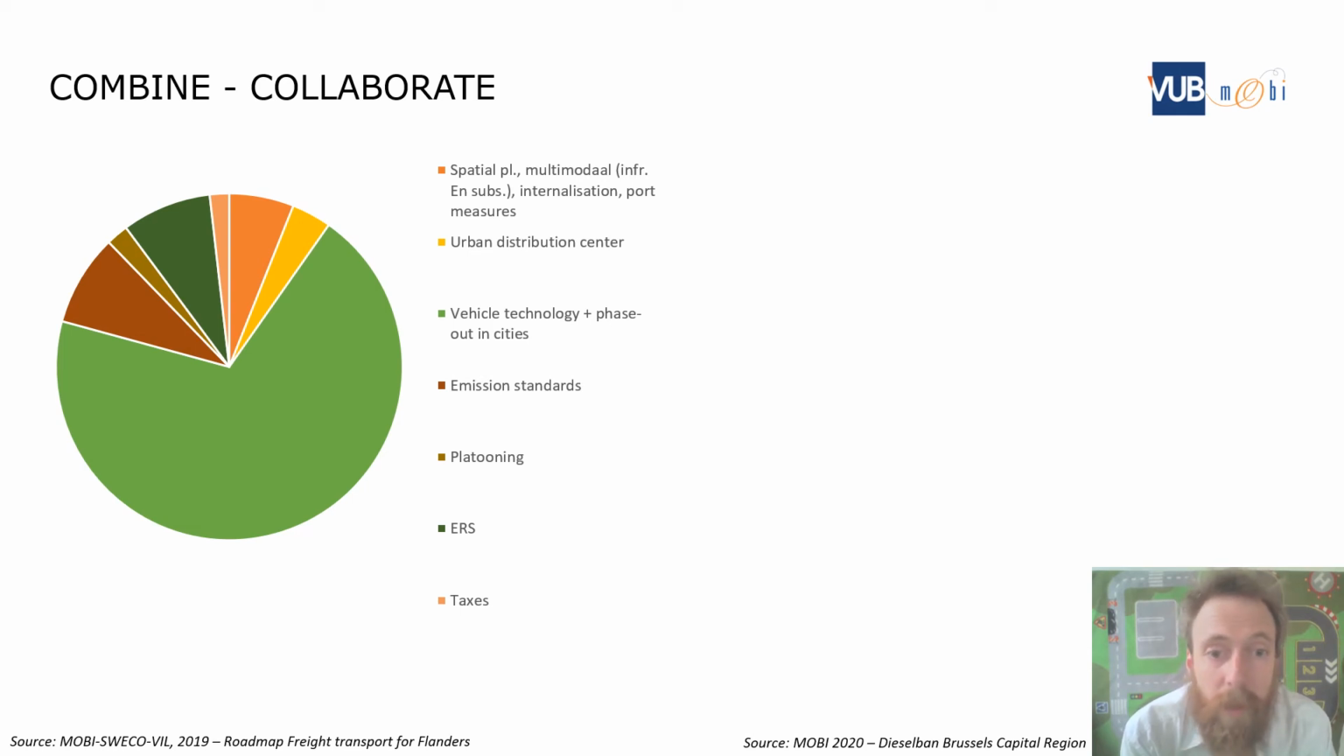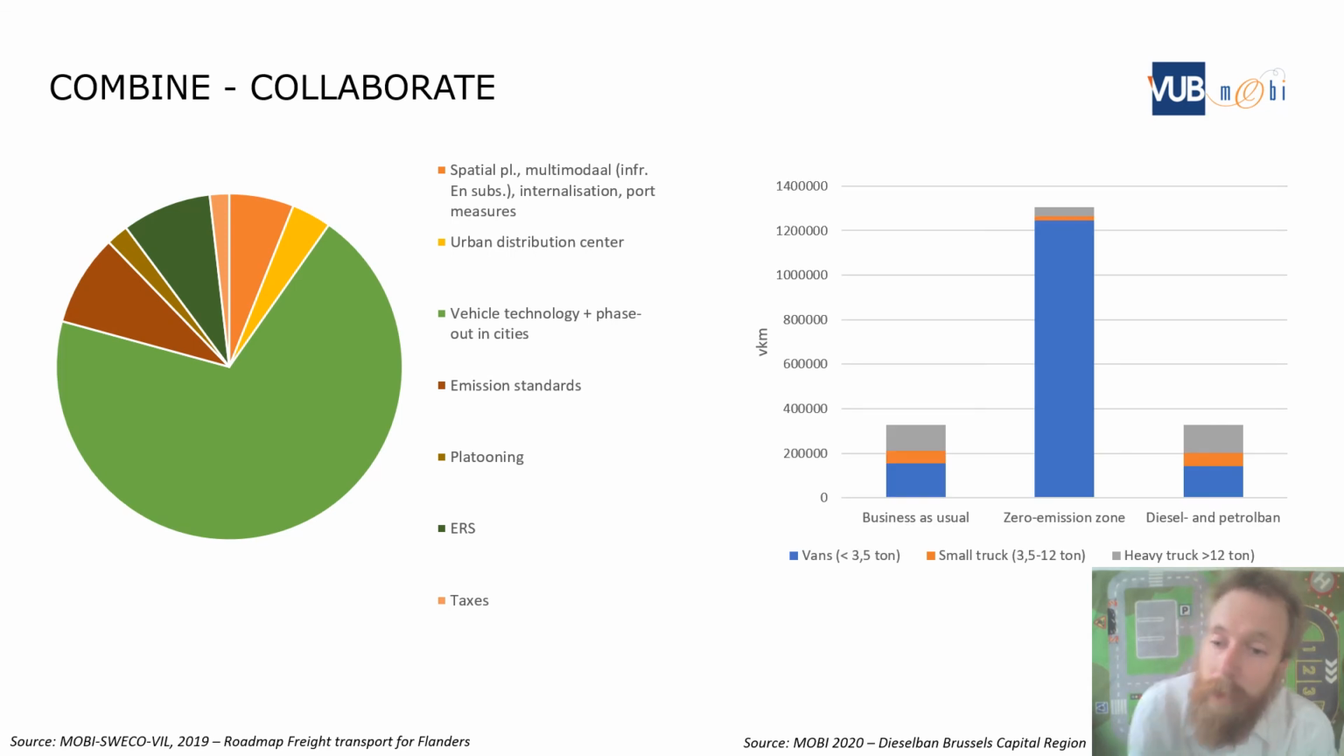There we see that the main reduction is obtained through vehicle technology, accompanied by a phase out in major cities in Belgium. And that's an important one. We will need available vehicle technology and zero-emission vehicles to meet the climate goals for freight transport. And we need it fast.